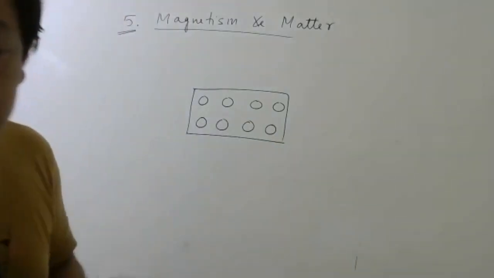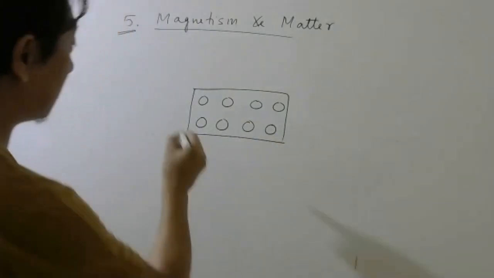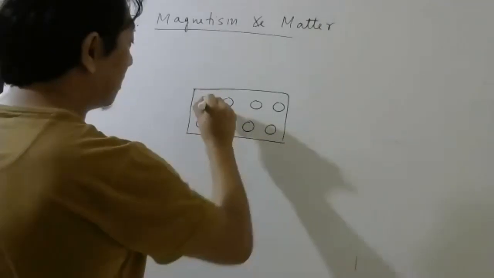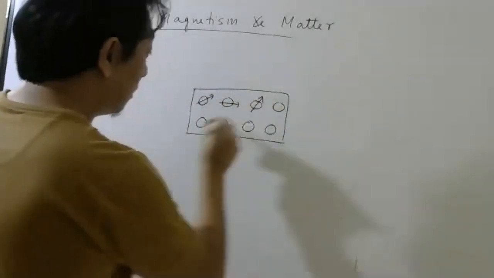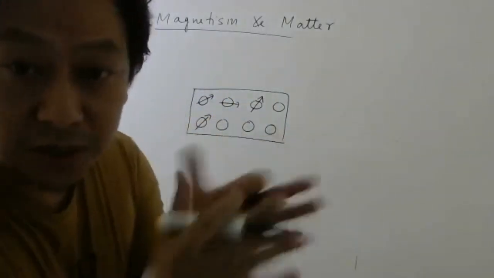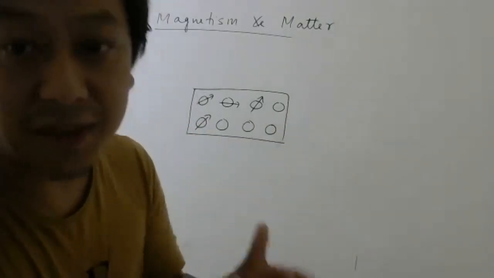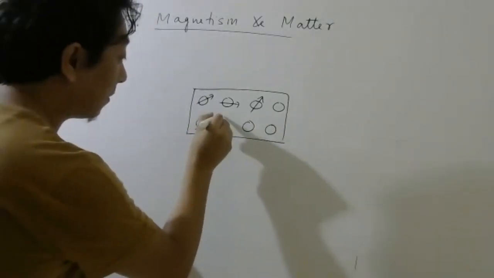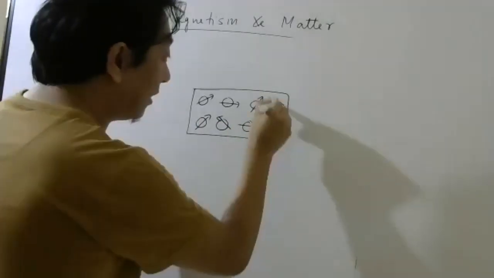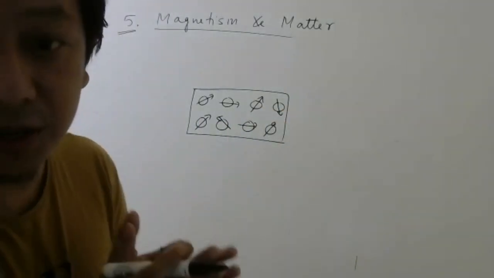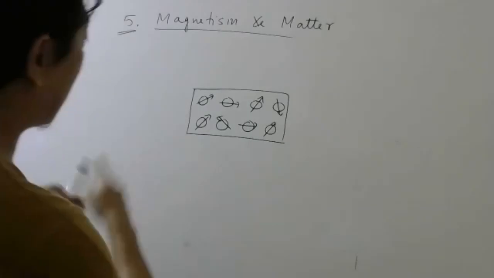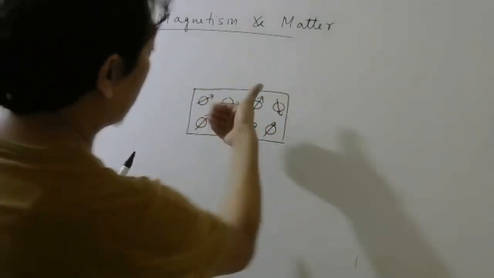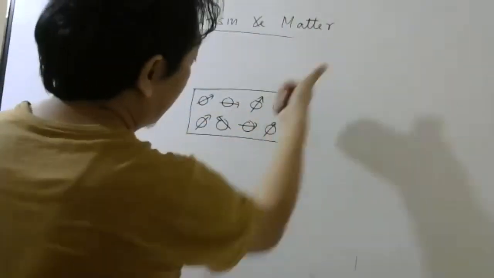Right, each atom has a magnetic moment. Let us say the direction of the magnetic moment is this way. But due to the thermal collisions, due to the ambient temperature, the dipole moments will be randomly oriented. How will they be oriented? Randomly. One dipole moment will be here, one here, one here, one here, like this.